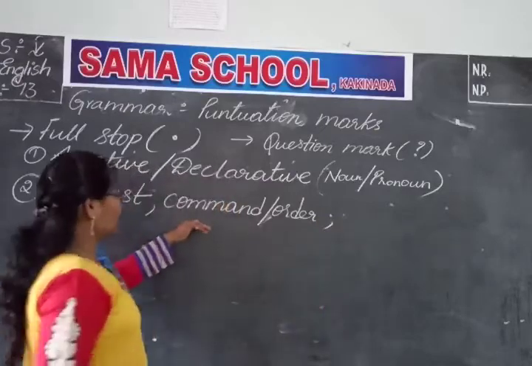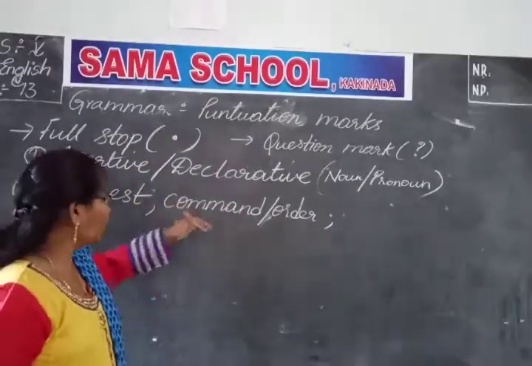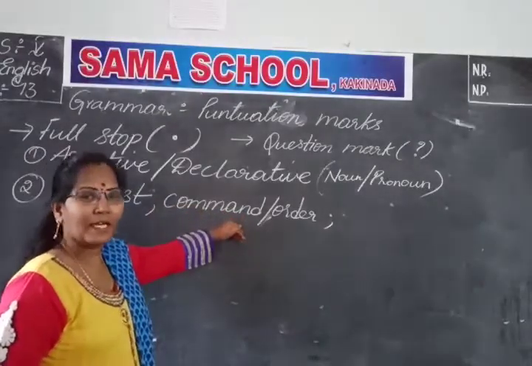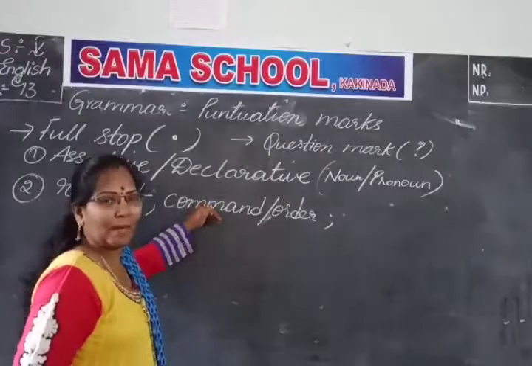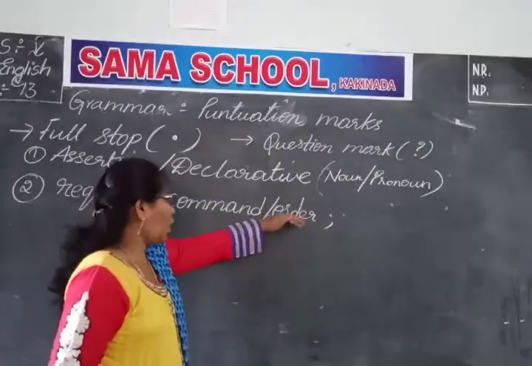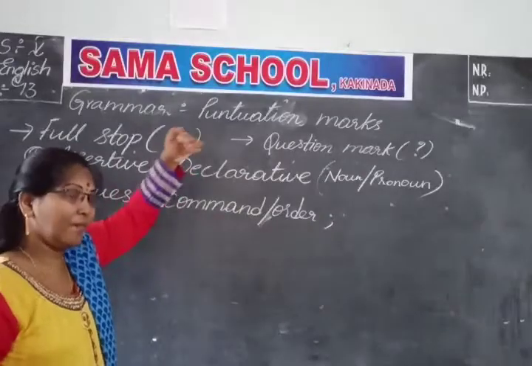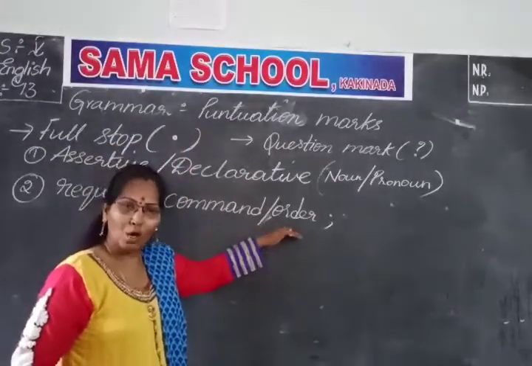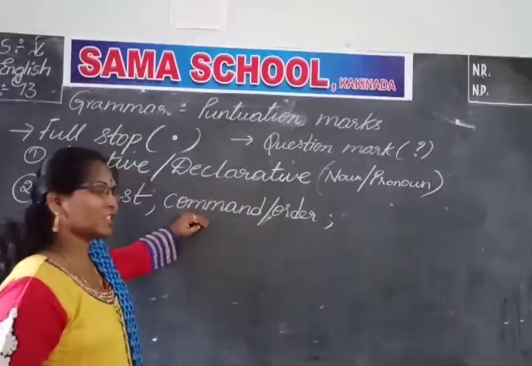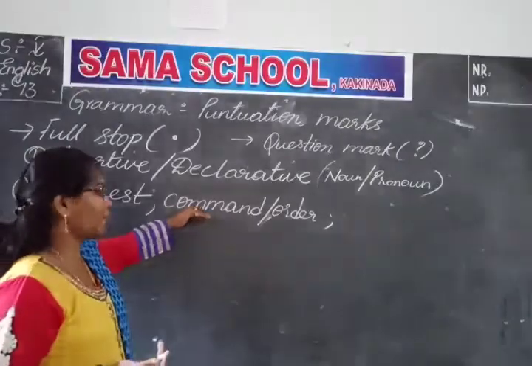When we come to command or order, we will get more elevation in direct and indirect speech, where we will see the difference between command and order. Okay children, order means it is officially declared, official words, official usage. Command means even for children or anyone we can give this type of sentence.